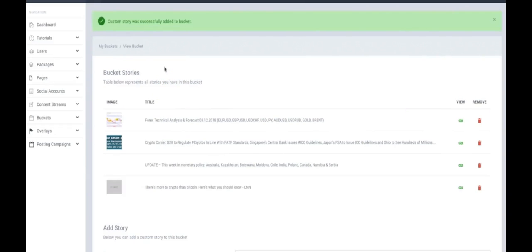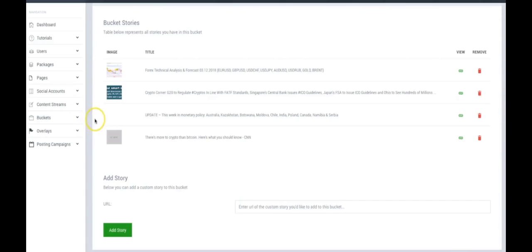So that gives you a third option. Okay, you can have Sociable post on your behalf using the content stream. Then you can further edit it by adding those different articles to your buckets, or you can create completely custom buckets by coming in here and just adding all the URLs manually that you go out there and find that are relevant to your niche. Okay, and if you have very specific websites that you know you like to get content from, again, you can create an entire bucket just from custom stories that you add to the bucket.